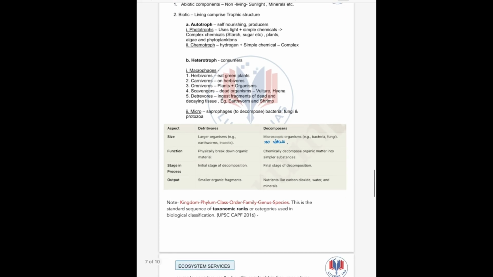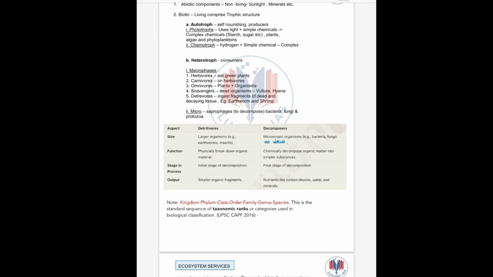So let us see the difference between detritivores and decomposers. First, if we see the aspect of size, detritivores are larger organisms like earthworm and insects which are visible to our eyes. But decomposers are microscopic organisms, for example bacteria, fungi. But remember, it does not include virus, because virus is on the borderline between living and non-living. Next, function. What do detritivores do? They physically break down organic material.